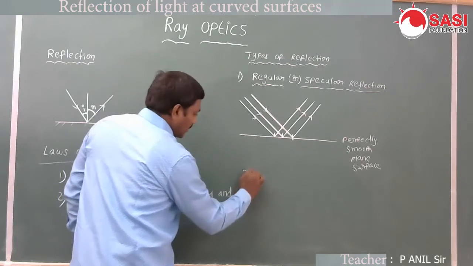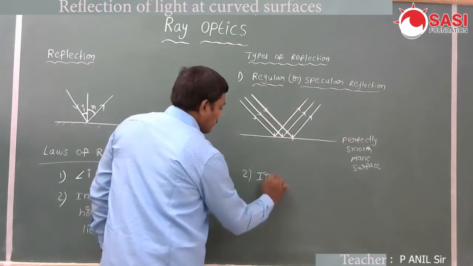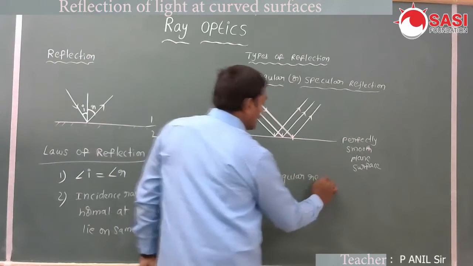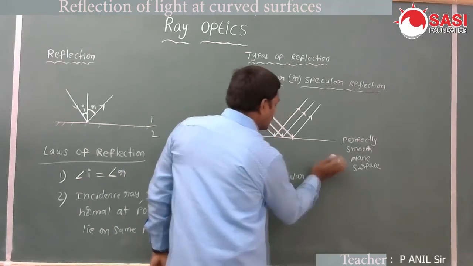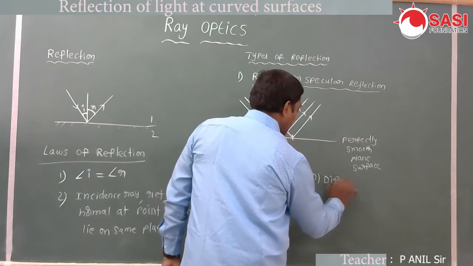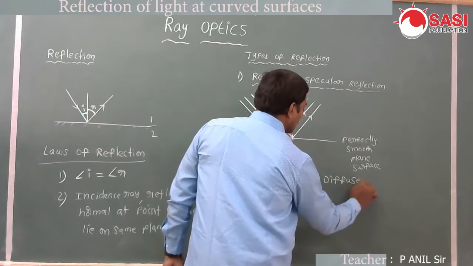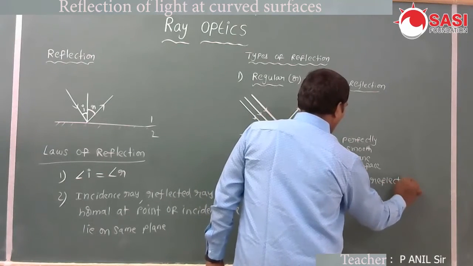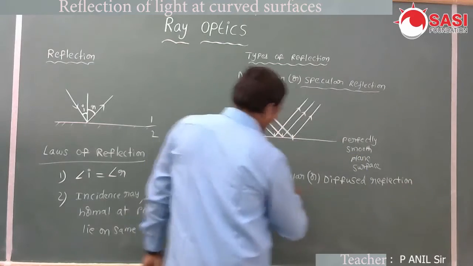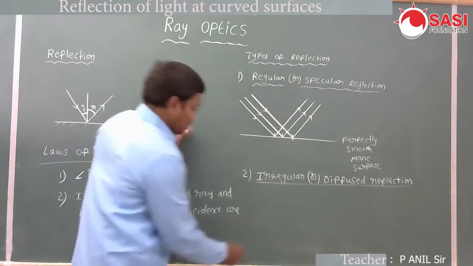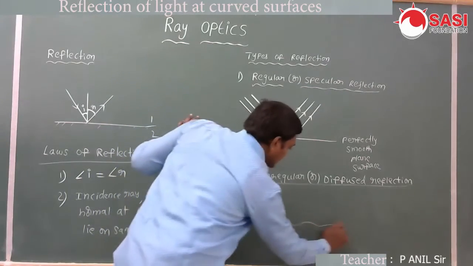Next, let's see the second one, irregular reflection, which is also called diffused reflection. It occurs on irregular surfaces or rough surfaces. The surface is like this.